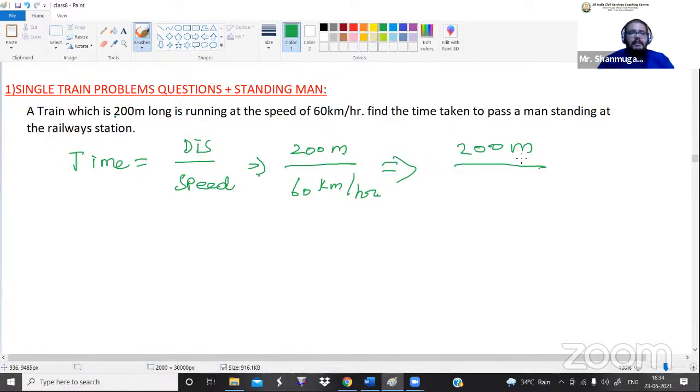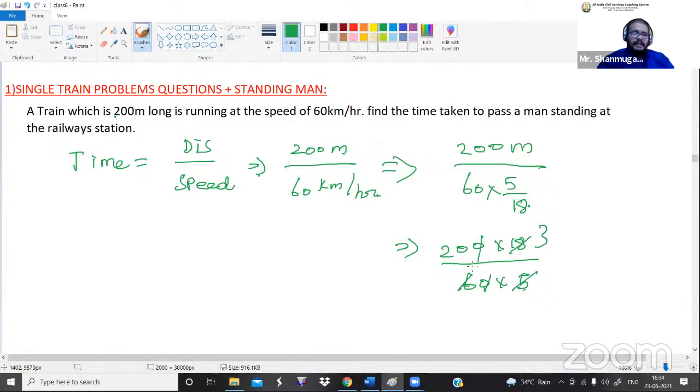So let me convert kilometer per hour into meter per second. That will be easy for me. Not only for me, you also. So 200 meters, meter per second, how do I want to convert? So divide by 5 by 18. Now let me take this 18 to the numerator. 200 into 18 divided by 60 into 5. So the 0s get cancelled. 1 6 are 6, 6 3s are 18, 1 5s are 5, 4 5s are 20. So what is the answer? Time is equal to 12 seconds.